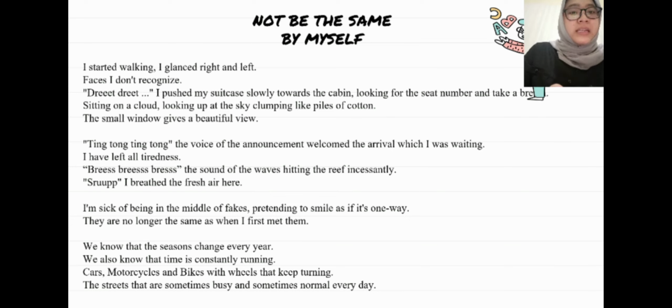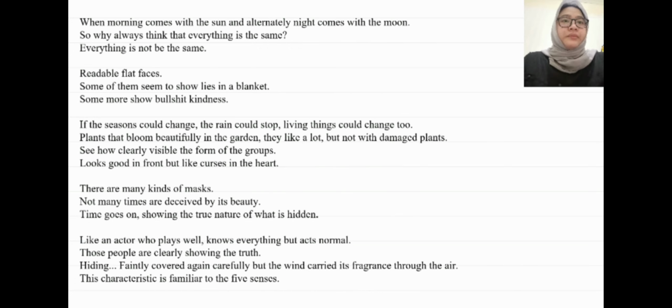We know that the seasons change every year. We also know that the time is constantly running. Cars, motorcycles, and bikes with wheels that keep turning. The streets that are sometimes busy and sometimes normal every day. When morning comes with the sun and alternately night comes with the moon. So why always think that everything is the same? Everything is not be the same.